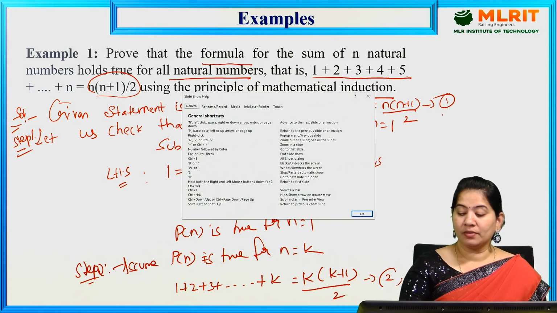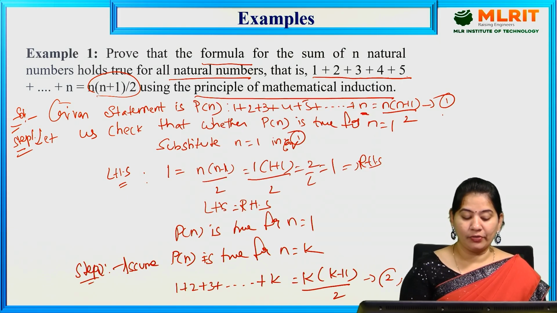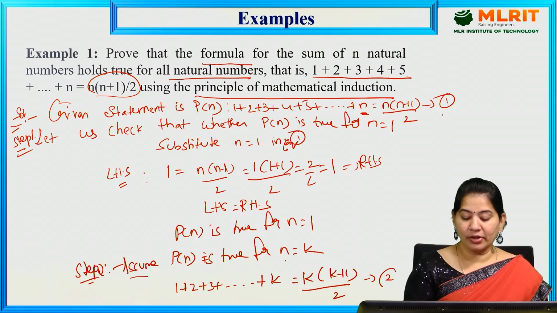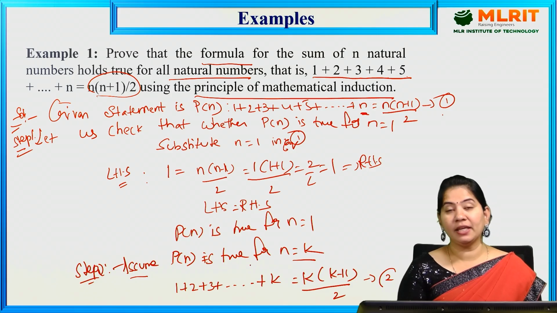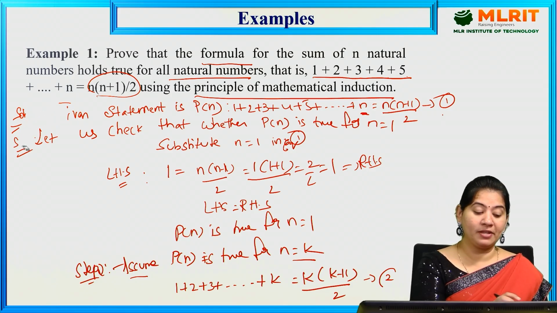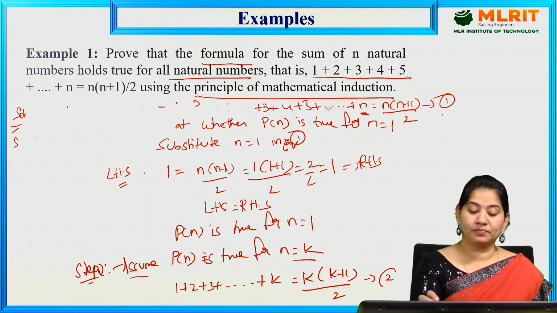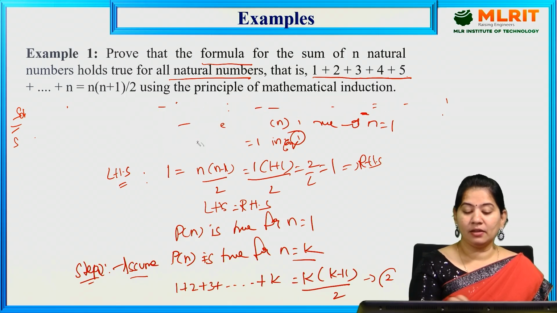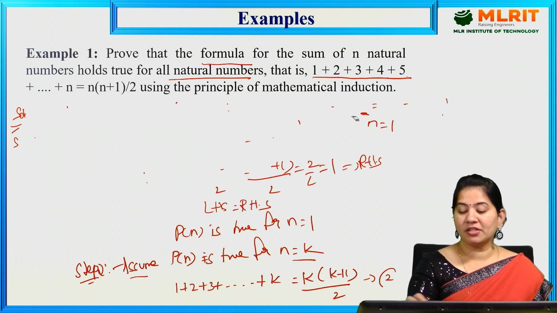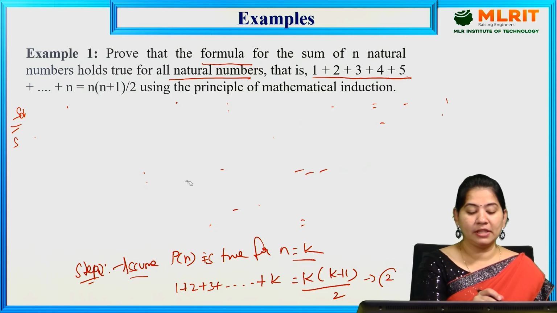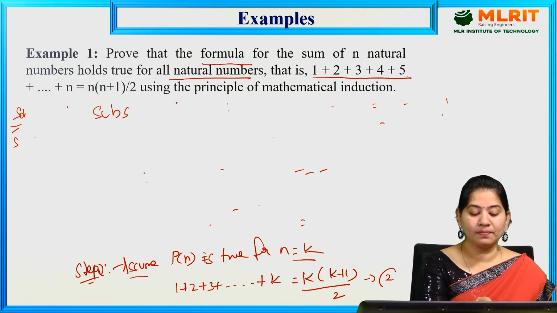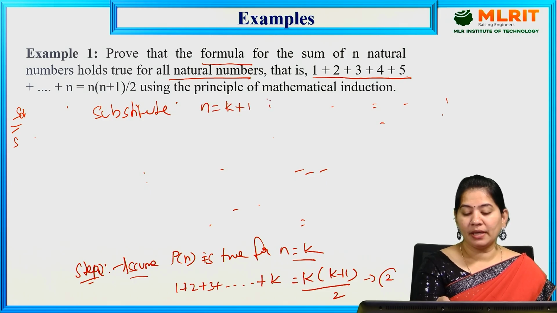Next, after that, we have assumed that P of k is true for n is equal to k. Then the third condition is, by assuming that, you have to substitute n is equal to k plus 1. So let us see whether P of n is true for n is equal to k plus 1 or not. Just substitute n is equal to k plus 1 in equation 2.